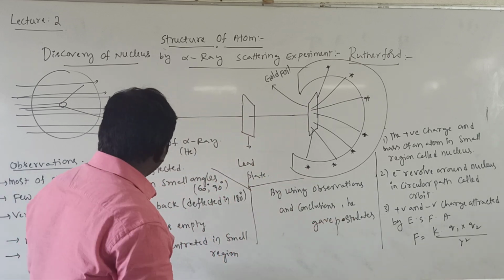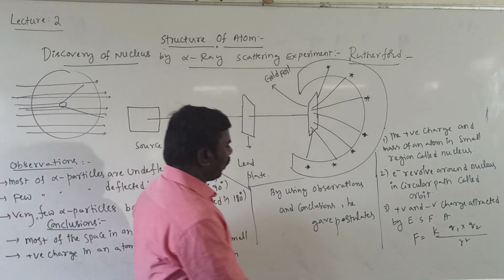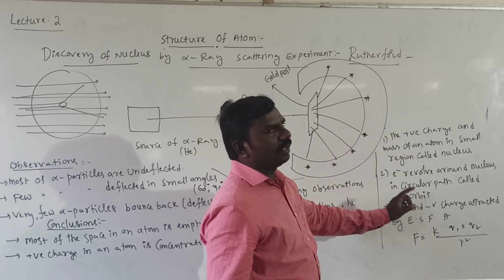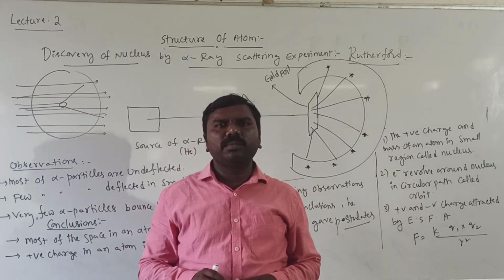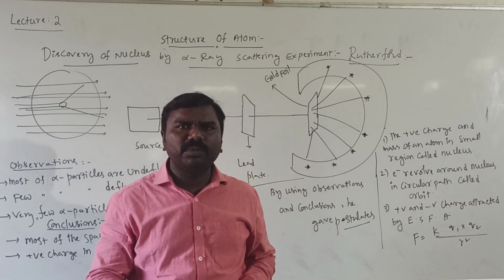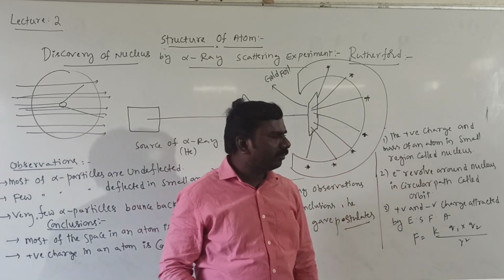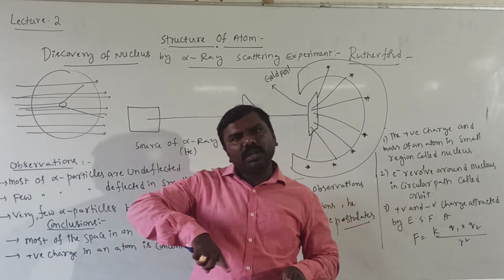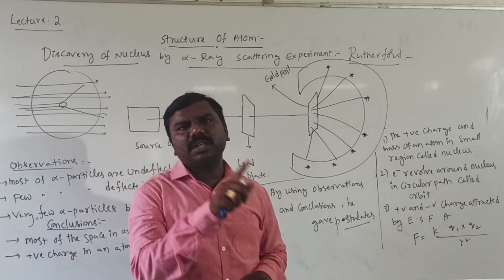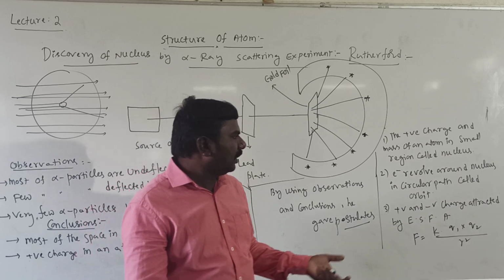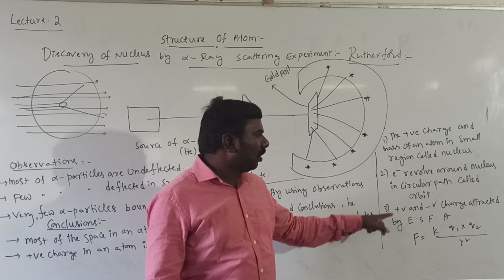Clear? So by these observations as well as conclusions, he gave a few postulates. So these are the postulates. The positive charge and the mass of an atom are located at the center of the atom in a small region, and that region is called the nucleus. Electrons revolve around the nucleus in a circular path, like the Earth revolves around the sun, like a solar system. That circular path is called an orbit.